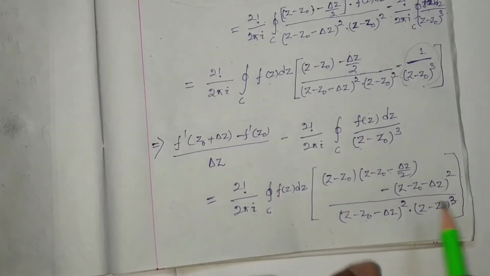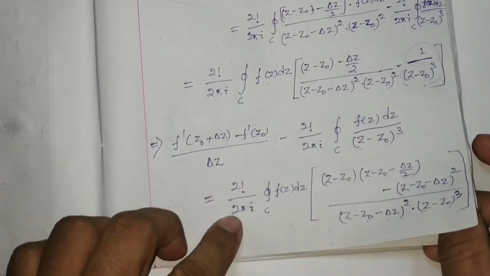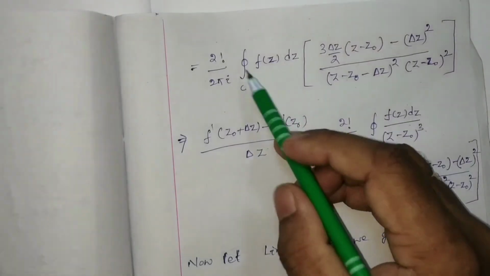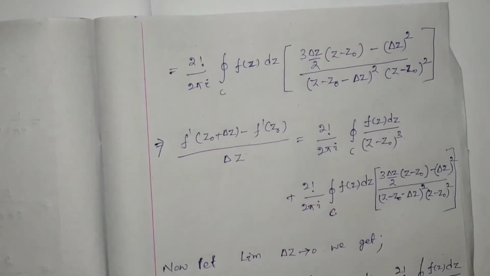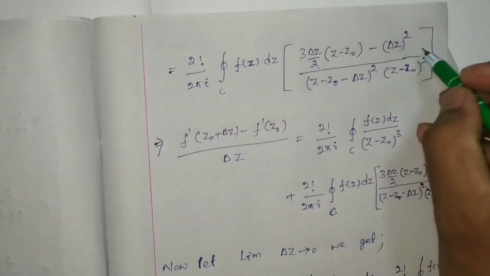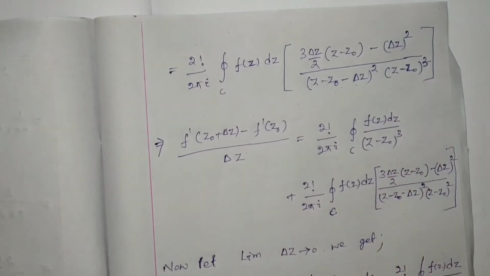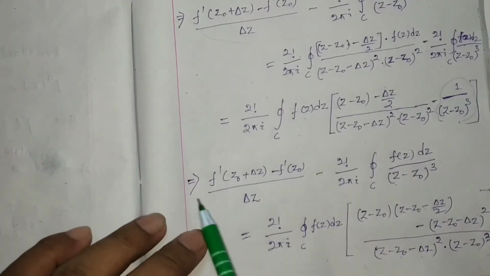So if you are going to solve the numerator, you are going to get 2 pi i, 2 factorial by 2 pi i, closed integration c f(z) dz. The numerator will be 3 del z by 2 (z minus z0 minus del z) square, you just do it in your rough, whole divided by (z minus z0 minus del z) square into (z minus z0) whole cube, okay. So that implies, because this is nothing but this one, that implies this equal to this one.